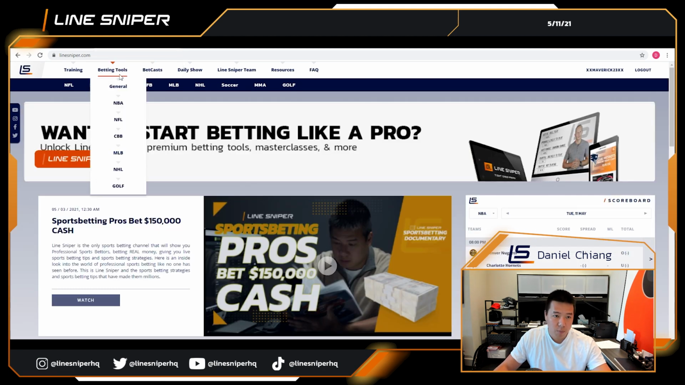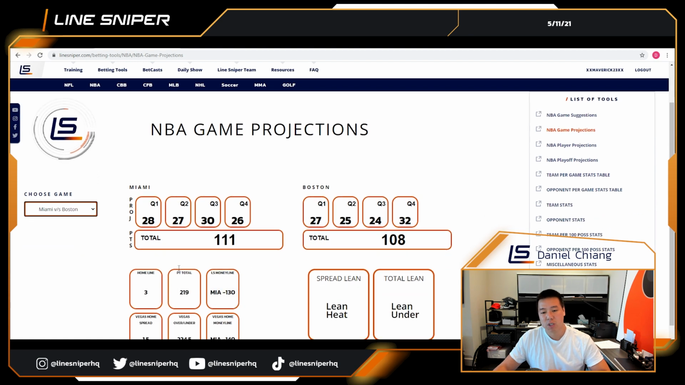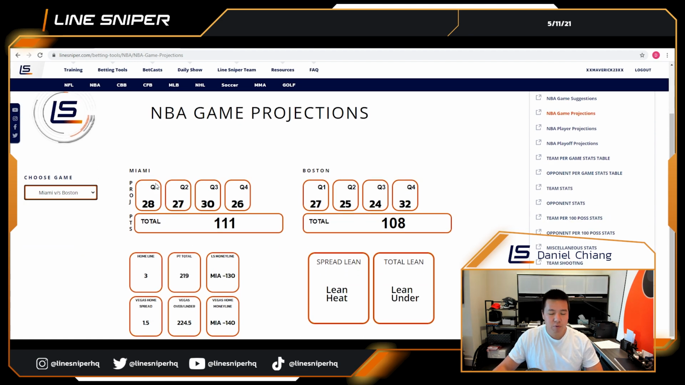Second, if you want a more detailed summary of the game, you can simply go to the betting tool section, NBA, and then click the game that you want to take a look at. In this case, it'd be Miami versus Boston. Here we give you projections for every quarter of each team. So we think that there's going to be approximately, on average, 28 points in the first quarter for Miami, as well as the team totals and ultimately the lines for both teams.